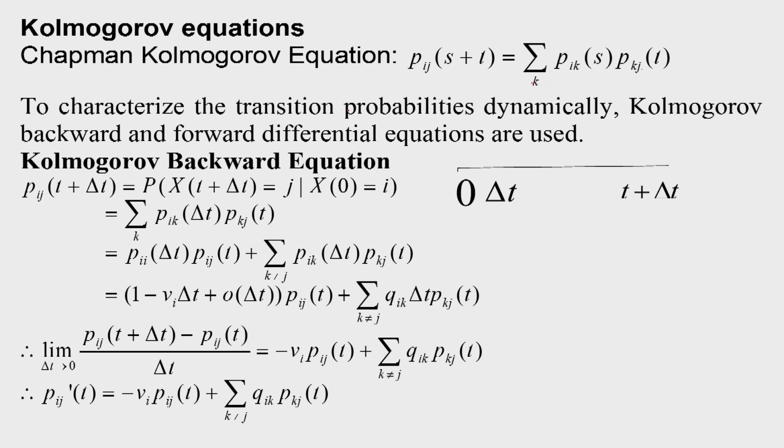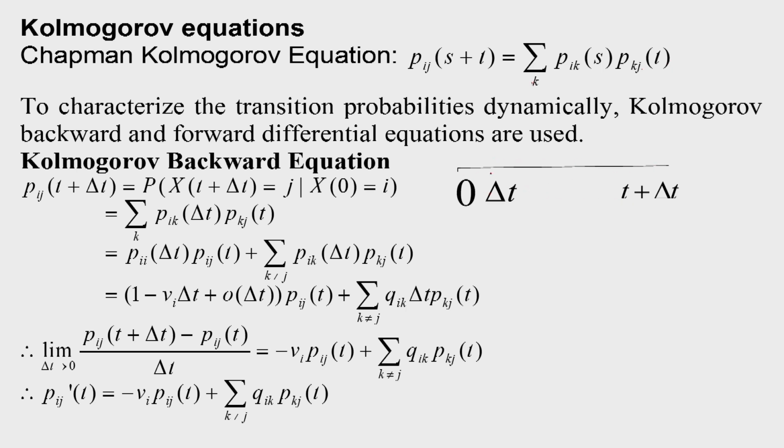But for describing the chain dynamically, Kolmogorov forward and backward differential equations are used. First we will derive the Kolmogorov backward differential equation. Here we assume that to reach state j at t plus delta t, there is a transition from state i to some state during delta t, and then from those states there will be transition during t.